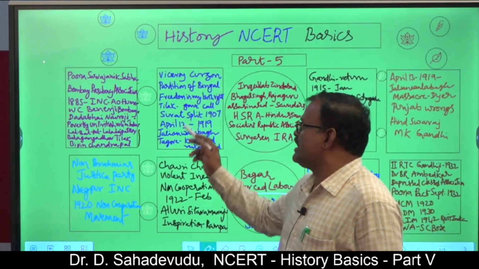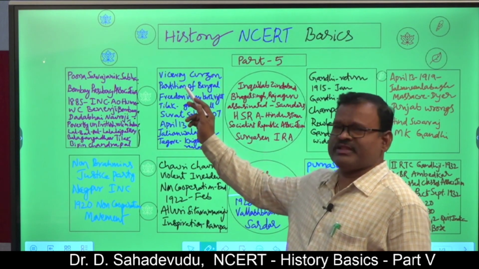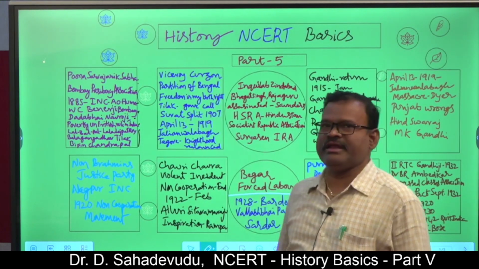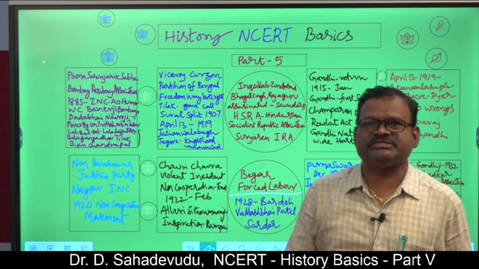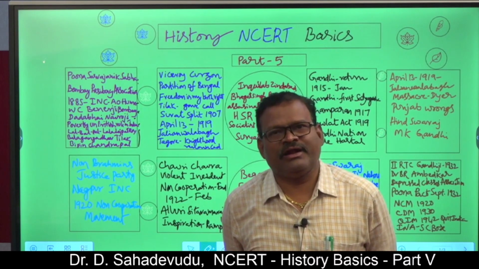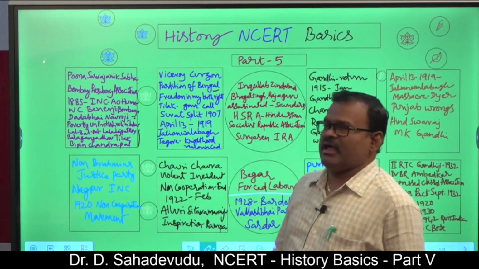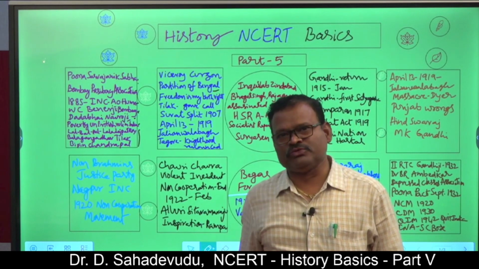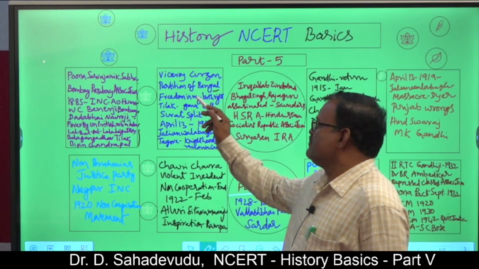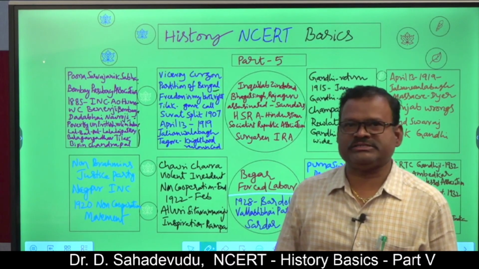Next, coming to the other synopsis, Viceroy Curzon. He was responsible for the partition of Bengal. In 1905, Bengal was divided on the basis of religion. Britishers adopted the divide and rule policy. East Bengal and West Bengal were partitioned on the basis of population, Hindus and Muslims. Against the partition of Bengal, the Vande Mataram movement originated.